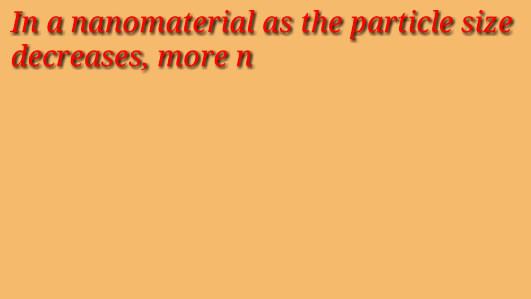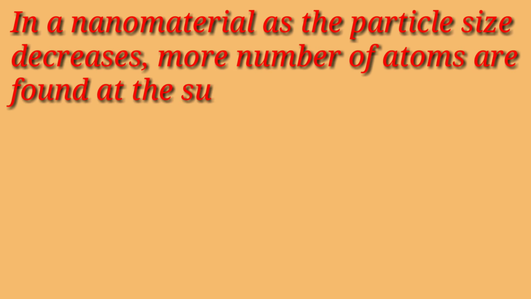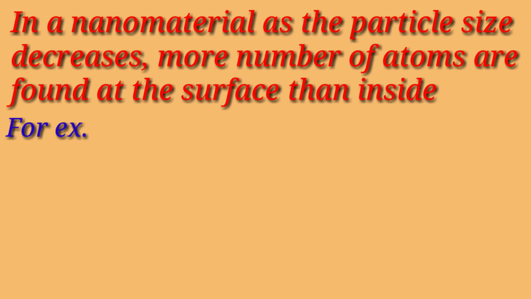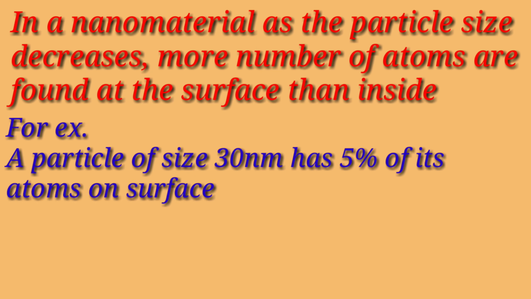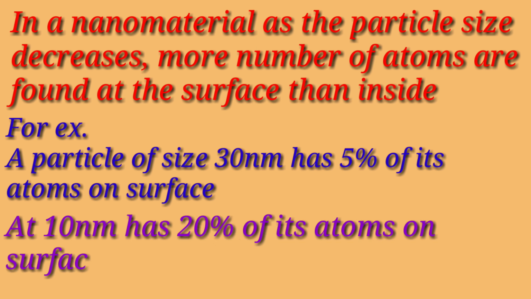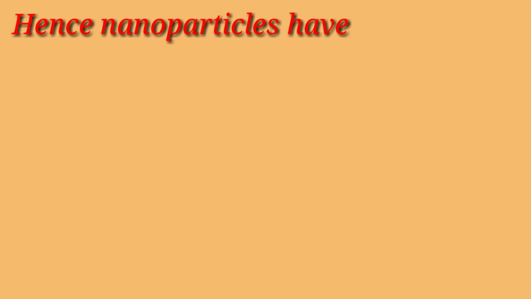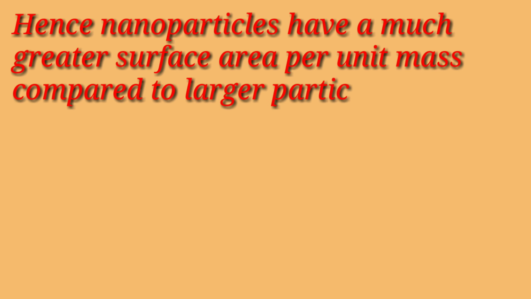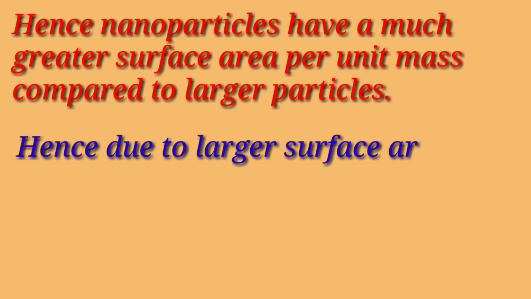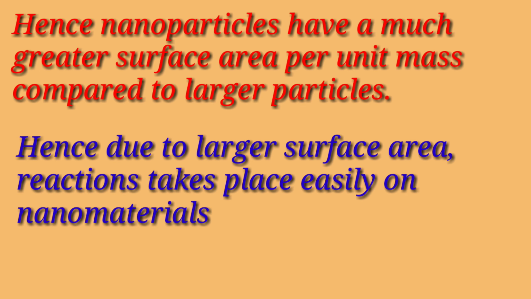In nanomaterials, as the particle size decreases, more atoms are found at the surface than inside. For example, a particle of size 30 nanometer has 5% of its atoms on the surface, and if a particle has size 10 nanometer, then 20% of its atoms are on the surface. Hence, nanoparticles have a much greater surface area per unit mass compared to larger particles. Due to larger surface area, reactions take place easily.